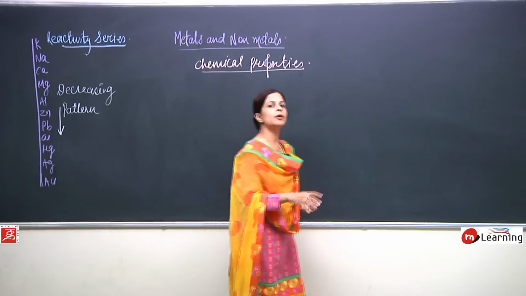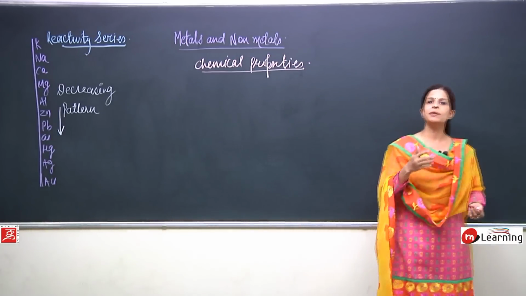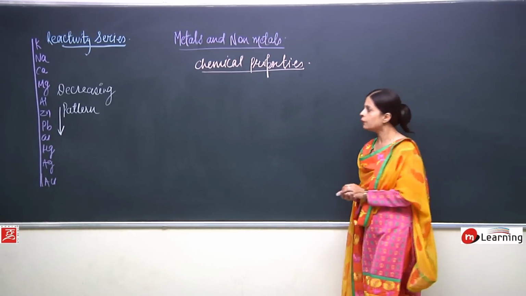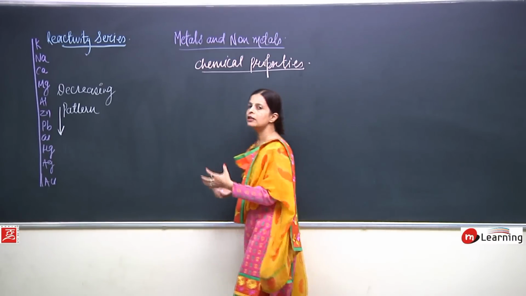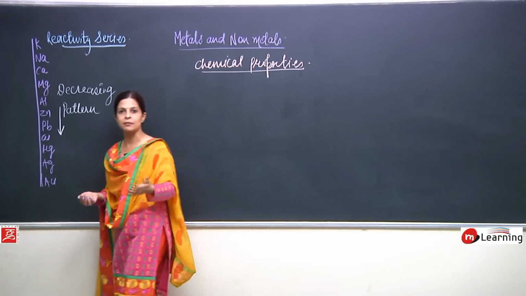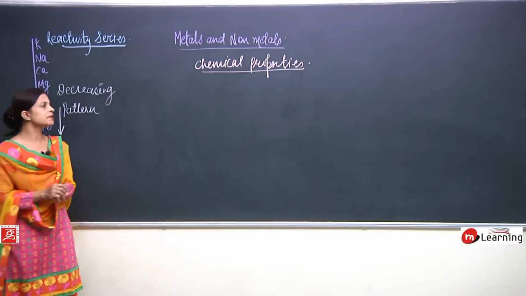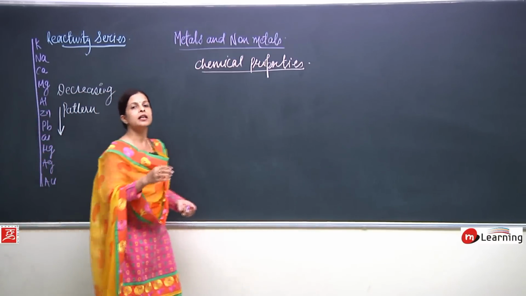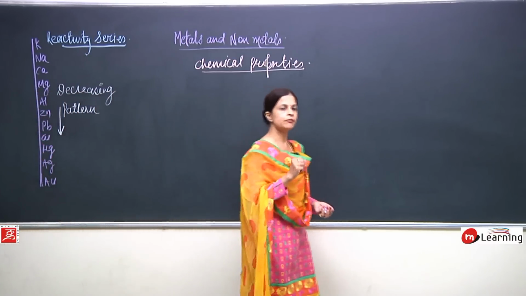Now, when we talk about chemical reactions, we are going to talk about how these metals react, sometimes with oxygen, sometimes with hydrochloric acid, sometimes with water.